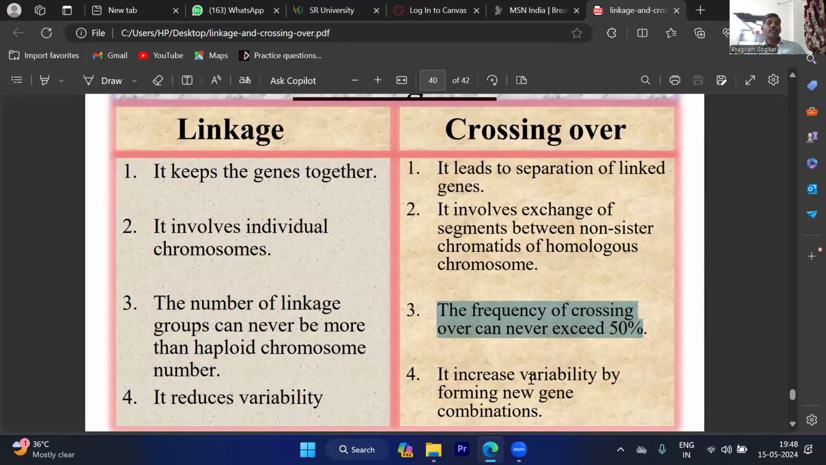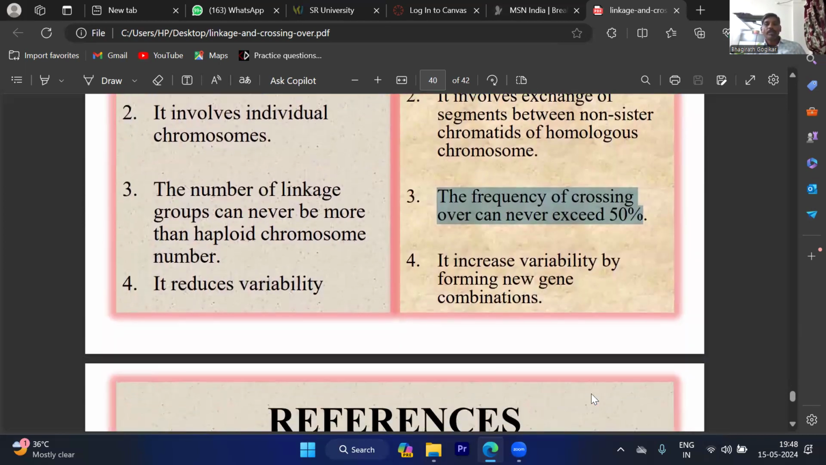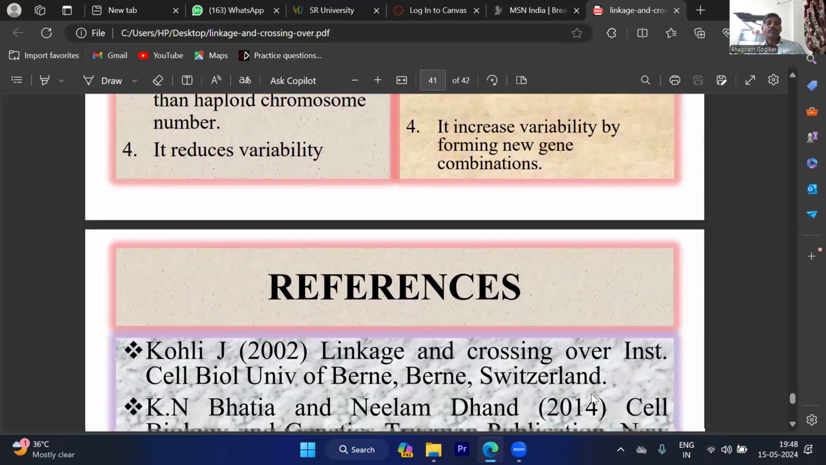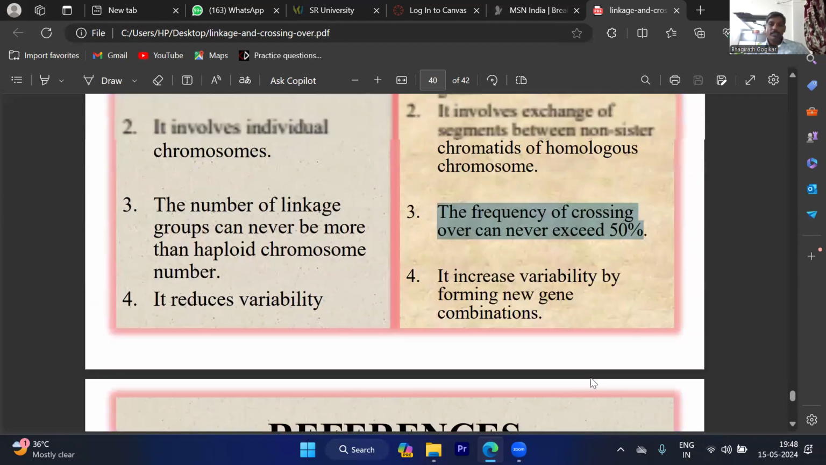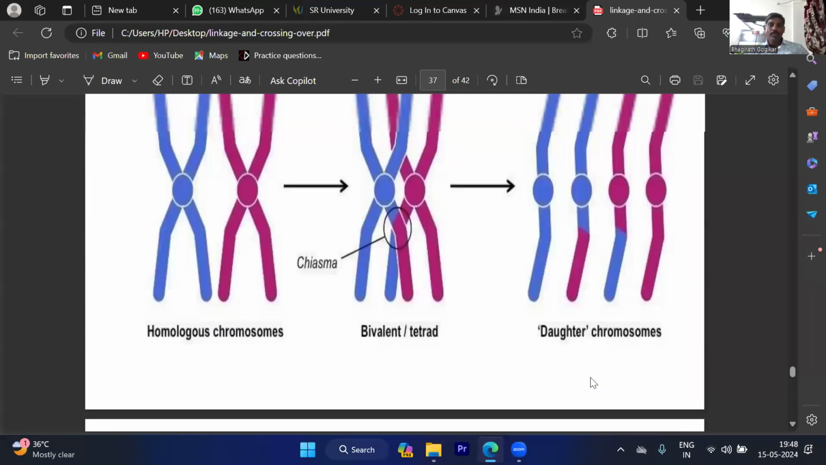It increases the variability by forming new gene combinations. So this is about today's class, the concept of linkage and crossing over.